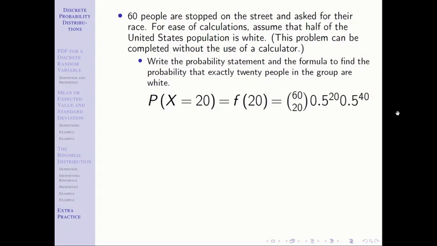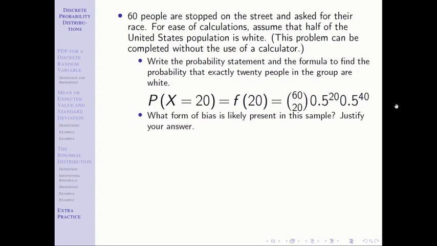Just make sure you plug the numbers into the right spot. Be careful here. This isn't meant to trick you. It is just meant to see, are you paying attention to detail? Are you paying attention to where things go? As long as you are being careful there, then this should be no problem. 60 minus 20 is 40. That's how I got that number right there.